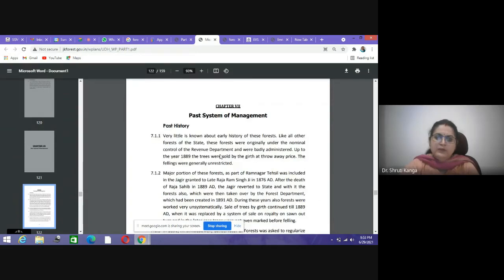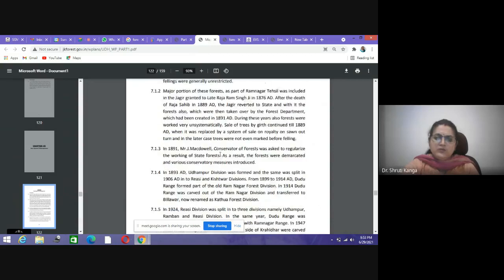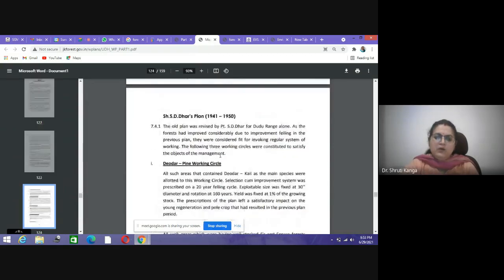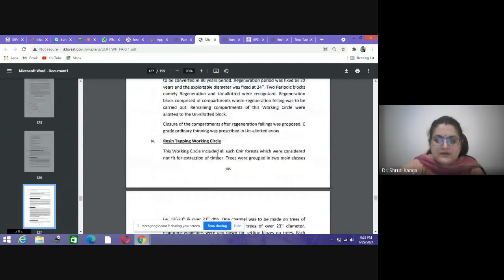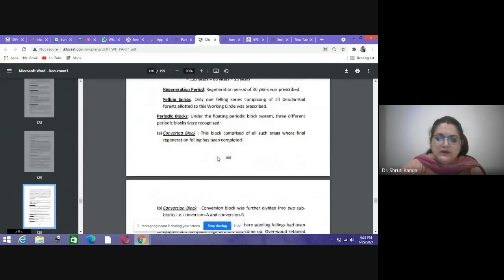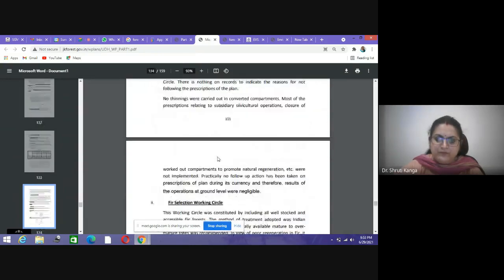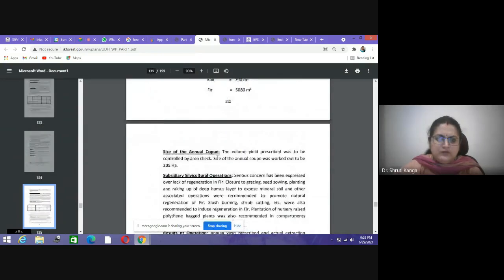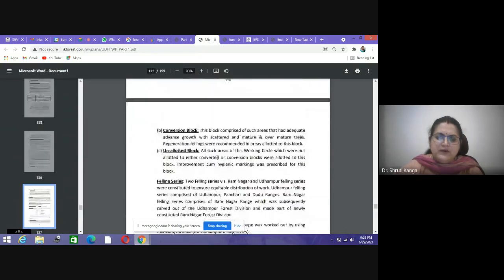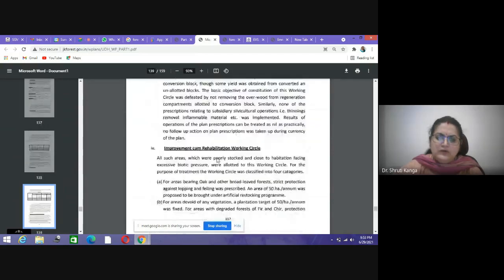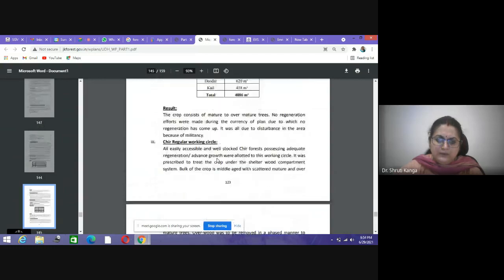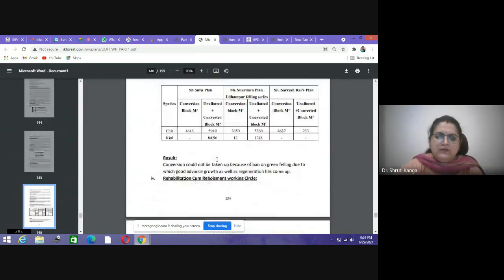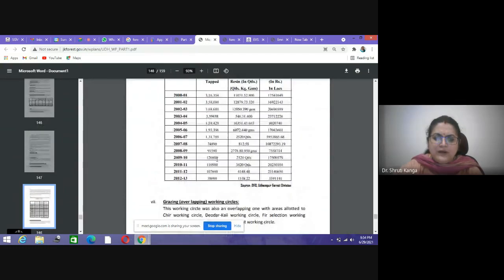Okay, then past system of management, what are the past systems, how the different circles were managed in the past, that record is being stored here. Okay, so for different circles, different activities, how these are being conducted, that is being stored here. Okay, then after this we have the next chapter.